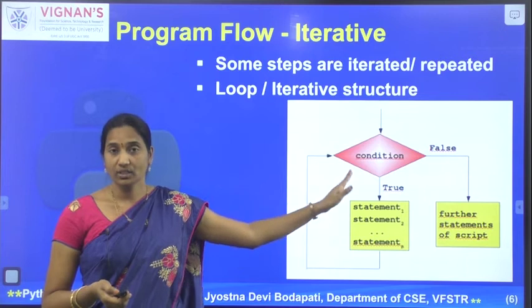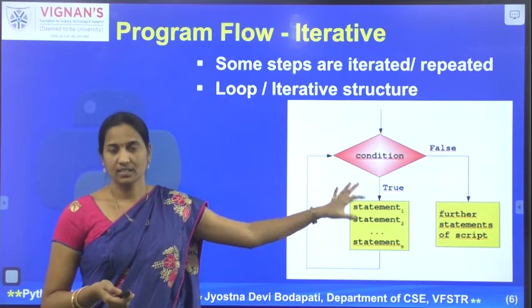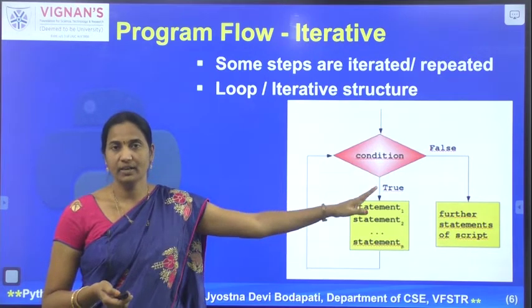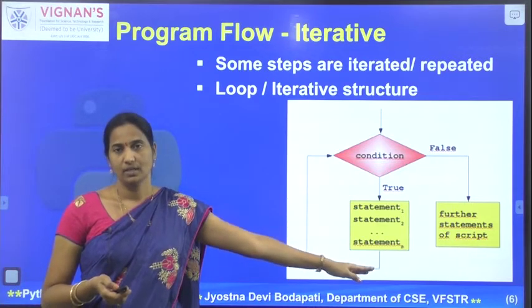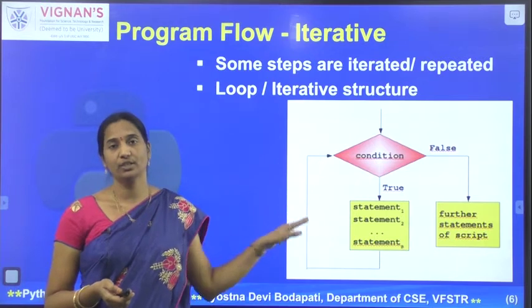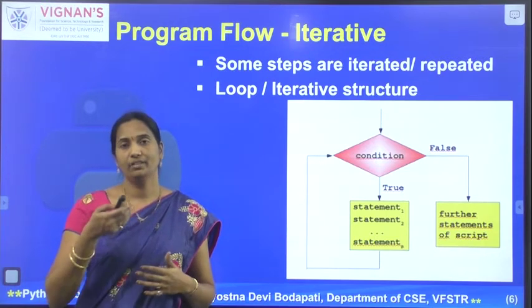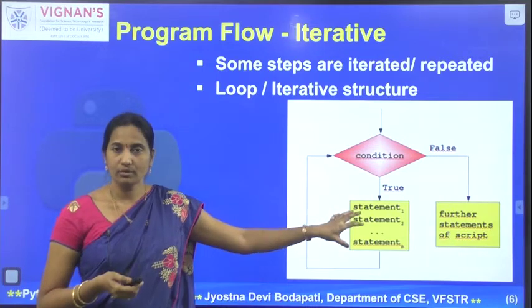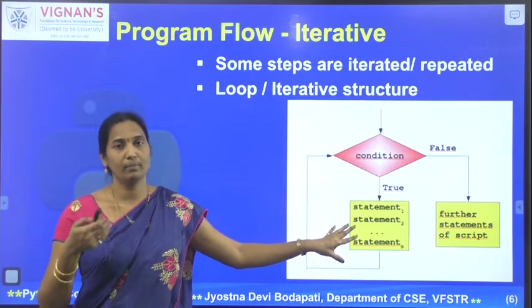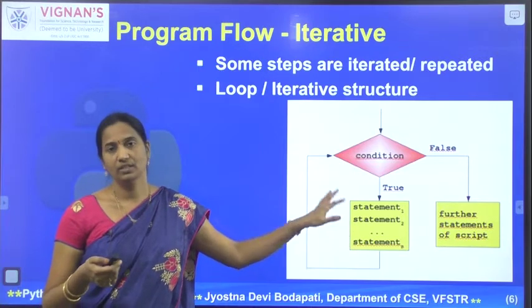And once the condition becomes false, the flow of execution will alter, and it will be transferred to some other set of statements. This kind of flow of execution is called iterative flow of execution or the loop control structure, as the same set of statements would be executed a certain number of times depending on the condition.